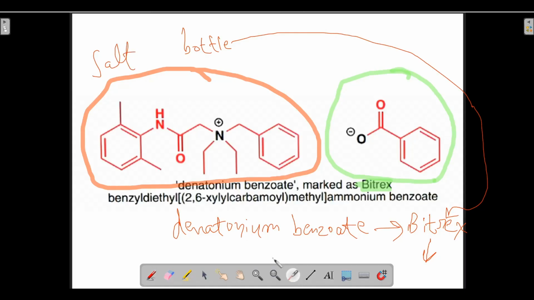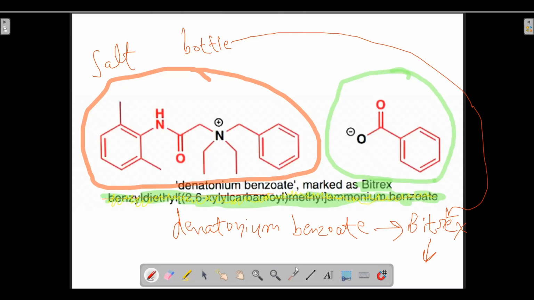Crystalline salt. Now there is one mistake in Clayden's book. The IUPAC name which has been given in Clayden's book, in the second edition, this particular IUPAC name is wrong. Keep this in mind. I am talking about the second edition of Clayden book.